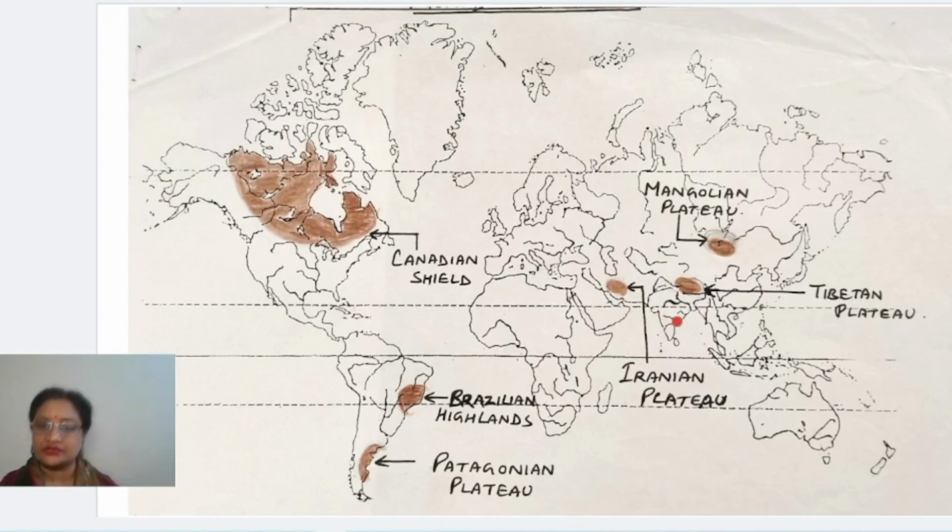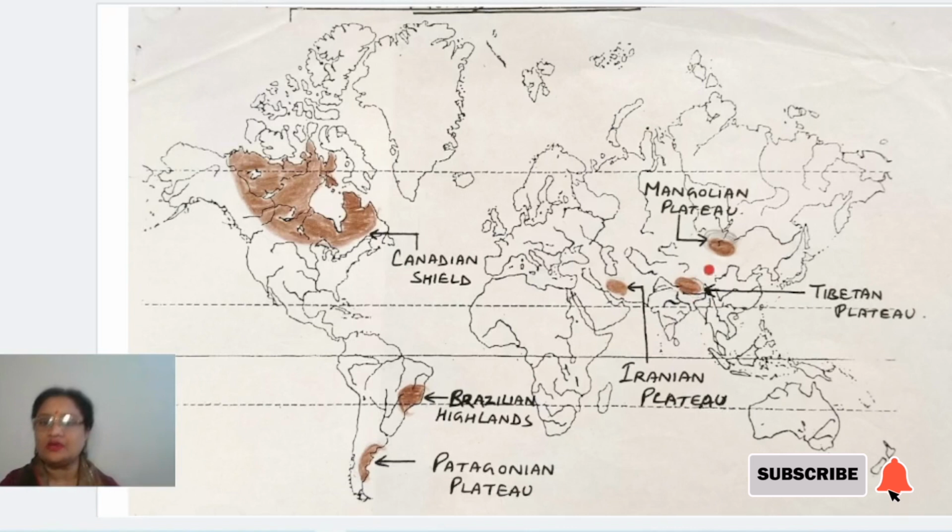Now come to the next one children. This is the Tibetan Plateau, right? It is in the north of India, and especially when you mark this you have to be very particular that it is marked in the north of the Brahmaputra river. You can see this river going towards the east, this is the Brahmaputra river in India. In the north of the Brahmaputra this plateau is lying, so you have to mark it in the north of it. It should not go below that.